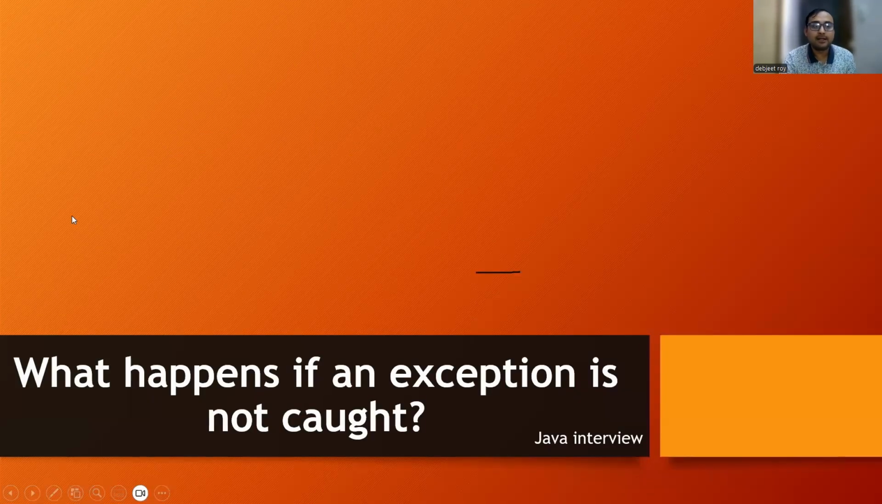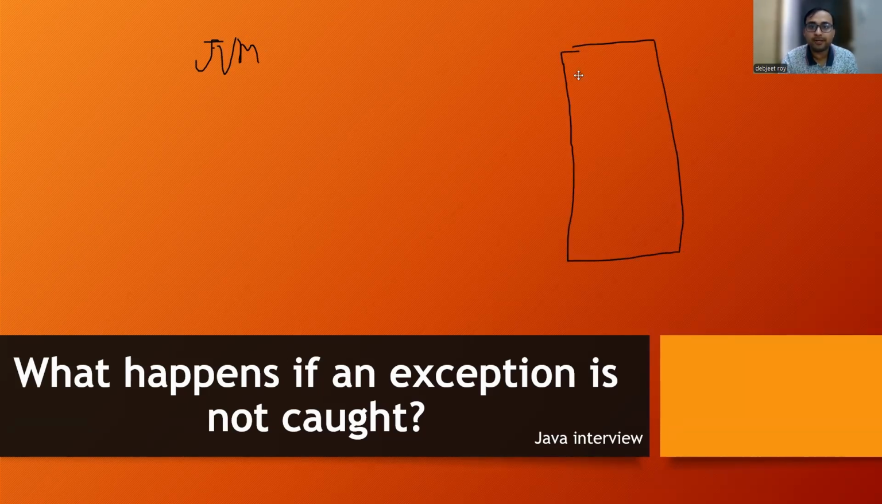What happens if an exception is not caught? In that scenario, I've already explained a bit how the JVM works internally. First of all, the JVM will go to the particular class where the main method is written. Then it will try to see whether any exception is coming or not. If I want to show you over here, here is the JVM, and here you have written some main method code.